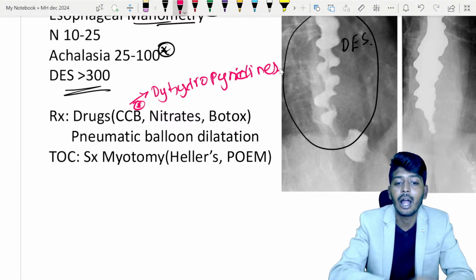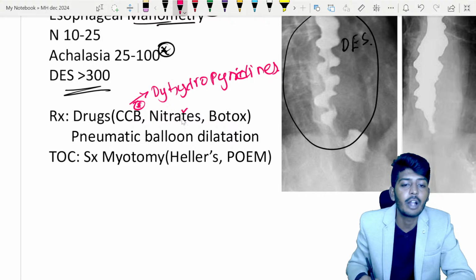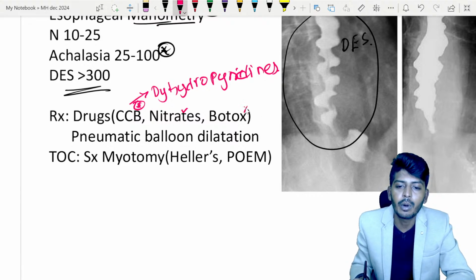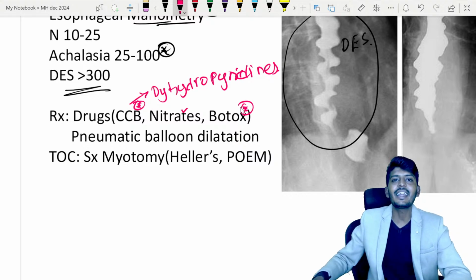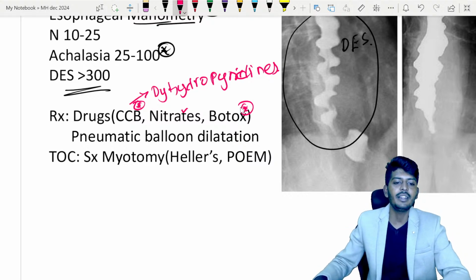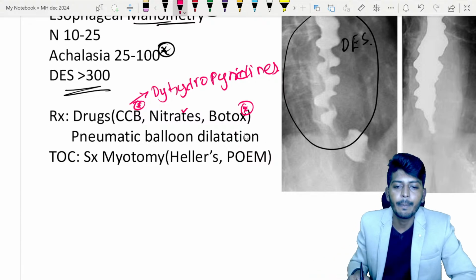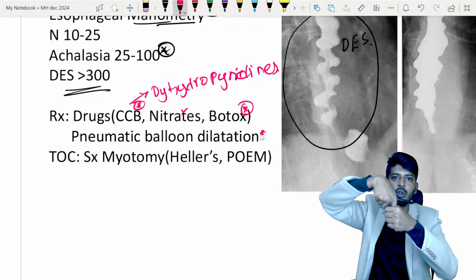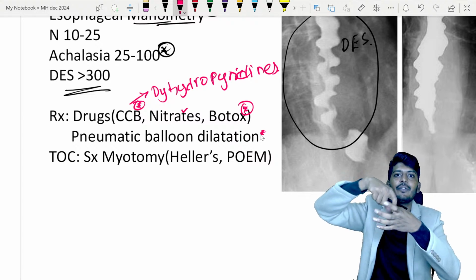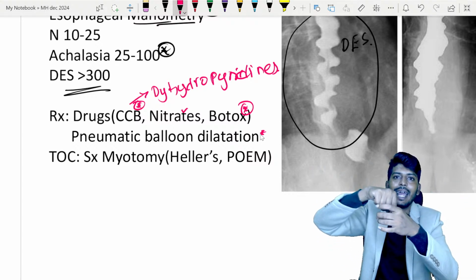All right. We can use nitrates because they will also relax the smooth muscle, or we can use botulinum toxin. Botox can be injected. But what happens is that this problem can keep coming. So what can we do? We can go for balloon dilation. We take one endoscope, push it into that area, and slowly dilate it. If you dilate suddenly, it will rupture. Slowly you try to dilate and come back.